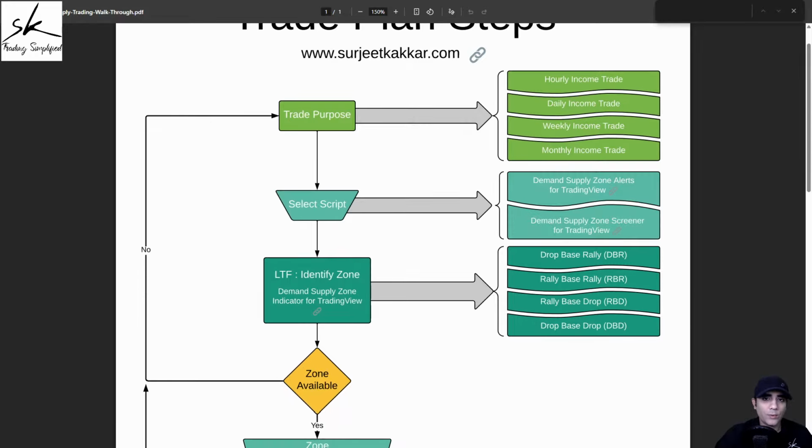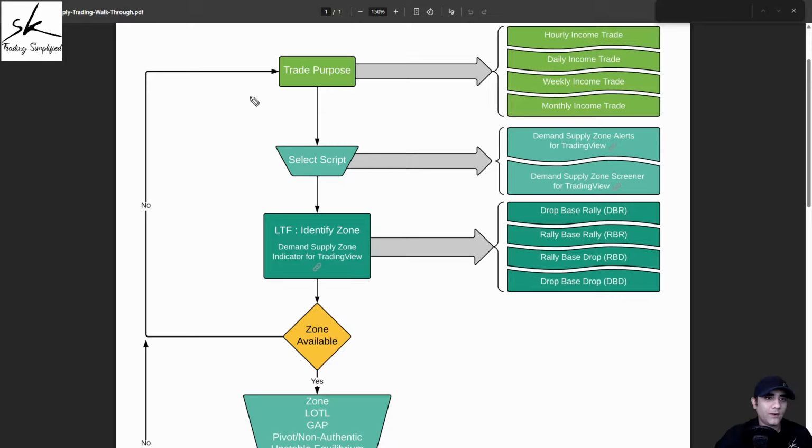So what is my step number one whenever we start planning our trades? Step one is I need to define my trade purpose. Now, what do we mean by trade purpose? Trade purpose basically implies the expected duration of the trade. And the duration of the trade is from the time you enter the trade to the time you exit the trade. So now when I'm talking about the exit, it can be the target, the break-even point, your trailing stop loss, and the exit also can be a stop loss, right?